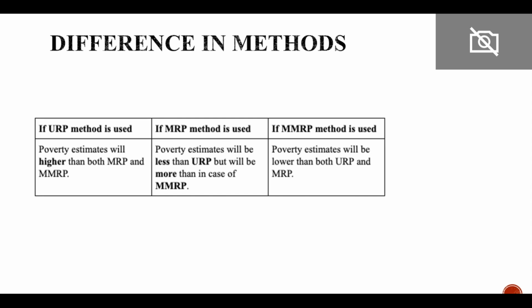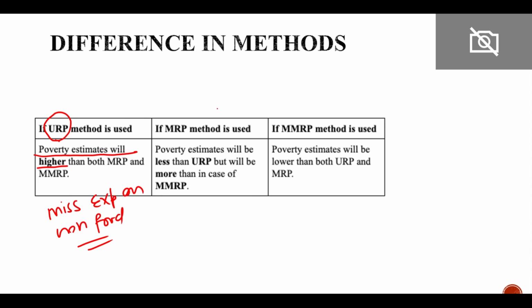So if we see the difference between the three, if we use URP, then the poverty estimate can be higher. Why? Because we might miss the expenditure on non-food items which was incurred prior to 30 days.